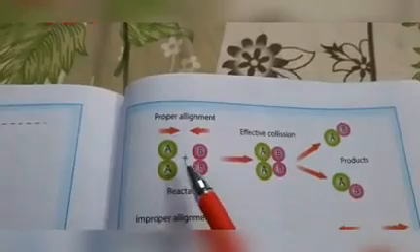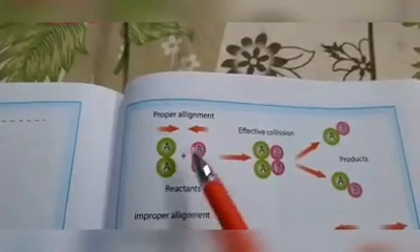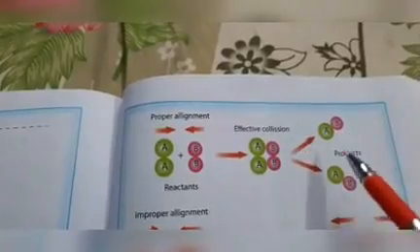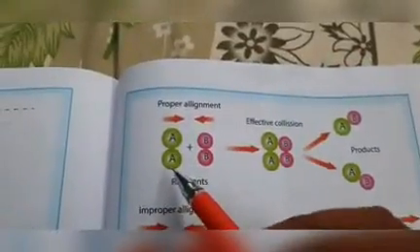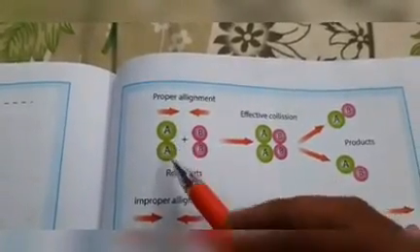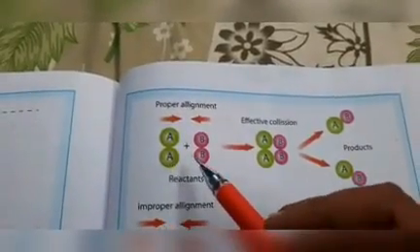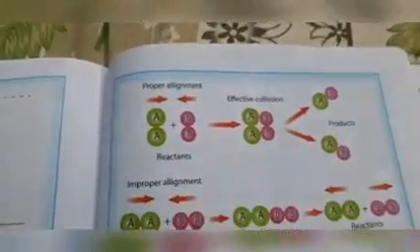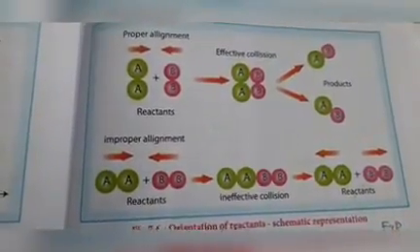This is A2 molecule and it reacts with this B2 molecule. Both are reactants. When A2 and B2 react, they convert to 2AB as a product. This is A2 and this is B2. This is the example for proper alignment. That means in this way both are combined, this A takes this B and this A takes this B, so 2AB is formed. And another reaction, this is the example for improper alignment.